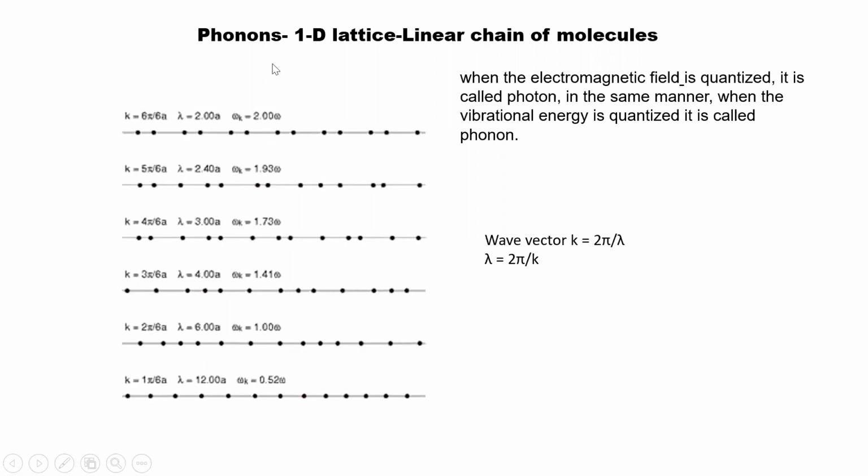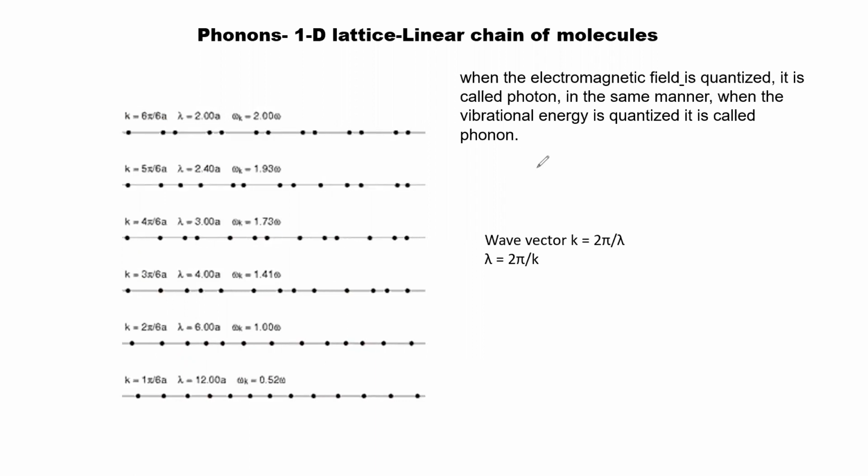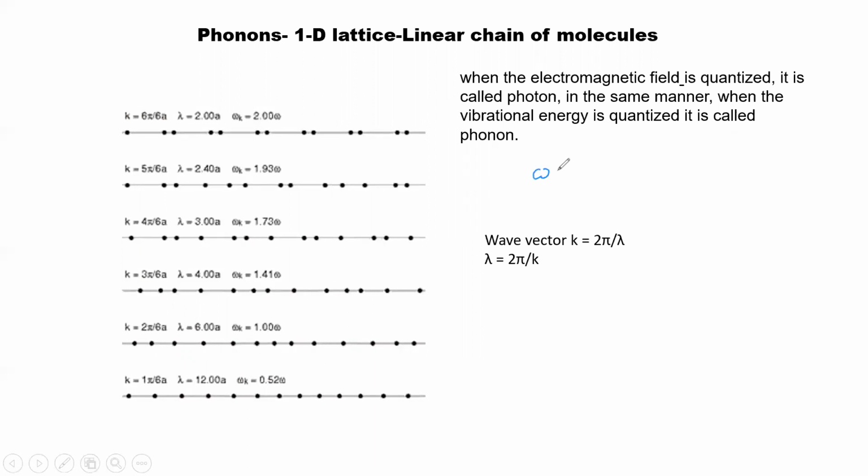And if you calculate their frequency of harmonic oscillations, you will get the formula (4C/m)^(1/2) sin(Ka/2).